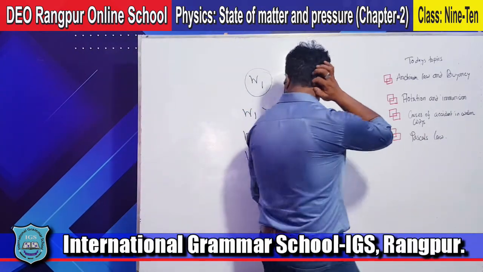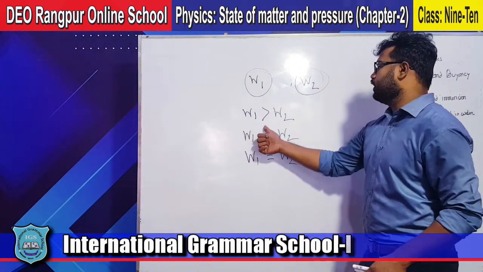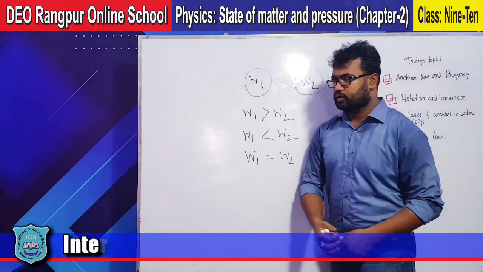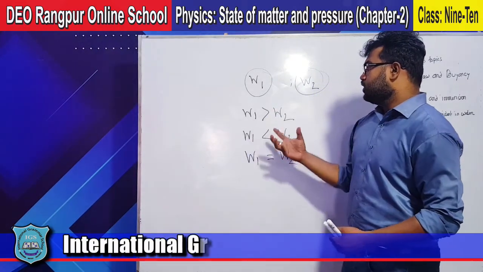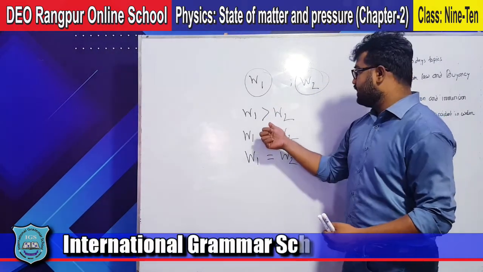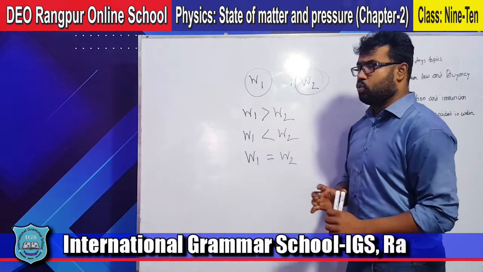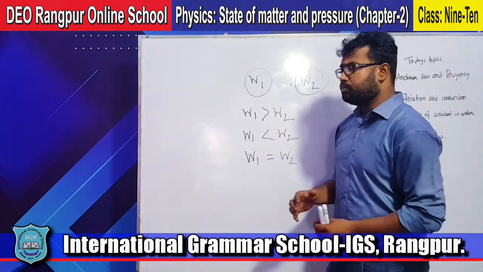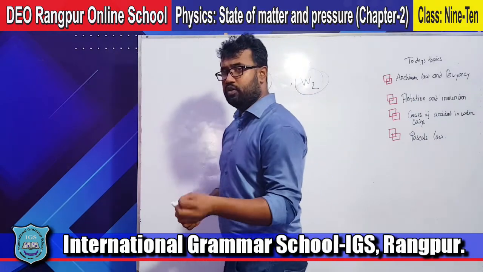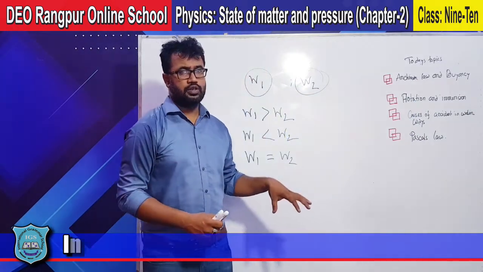What will happen when W1 is greater than W2? That means the weight of the body is greater than the displaced water weight. The body will be totally immersed.